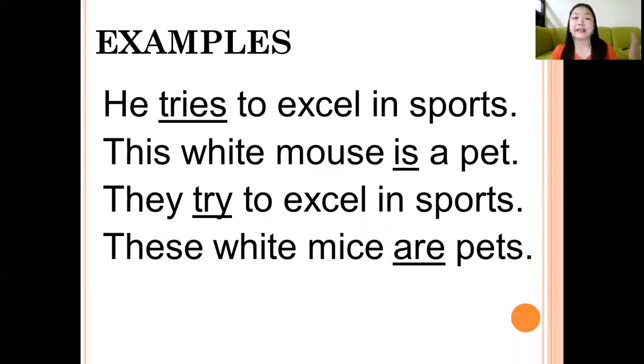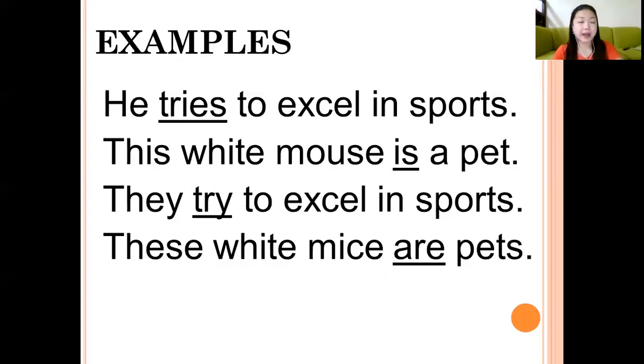We have, He tries to excel in sports. So we have he, singular, as a subject, therefore we take a singular verb. This white mouse is a pet, another singular subject, therefore we take a singular verb. They try to excel in sports, we have a plural subject, therefore we take the plural form of the verb.